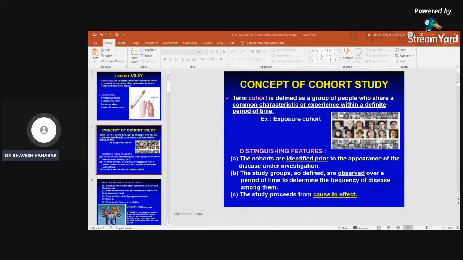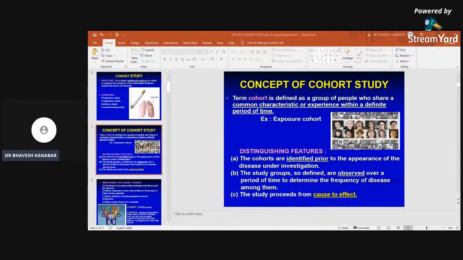Okay, concept of cohort study. Now you can see this slide. So the term cohort is defined. Cohort means a group of people who share common characteristics or experience within a definite period of time, right?